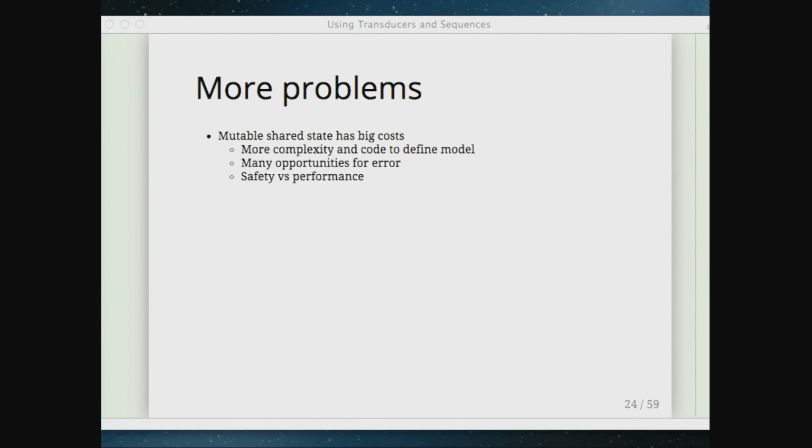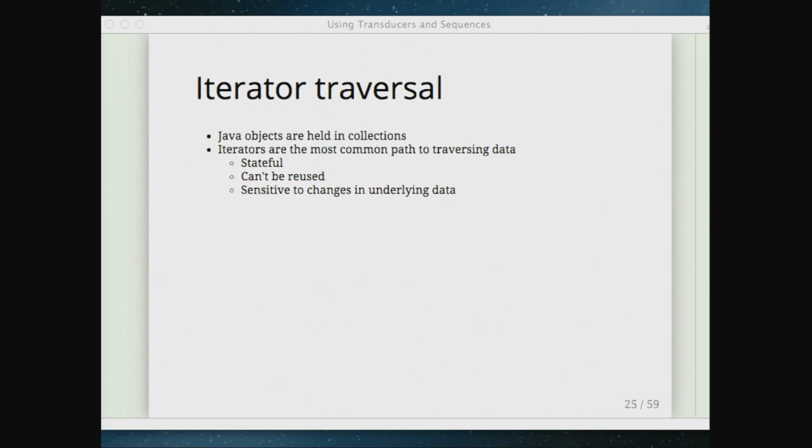We're gaining this performance benefit, but taking on this giant cost of complexity and decisions about concurrency models and all this stuff. And a lot of opportunities for error. I mean, there are so many ways this can go badly wrong. And so I would contend that's a problem.